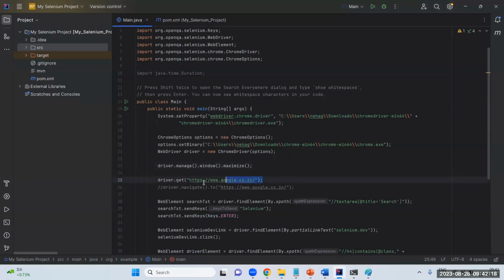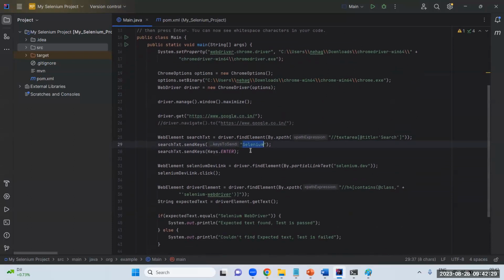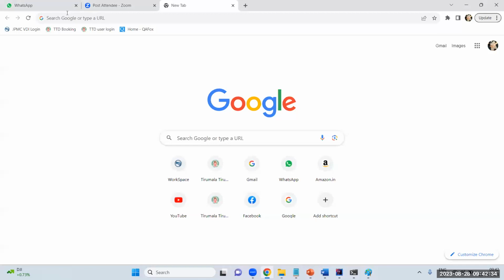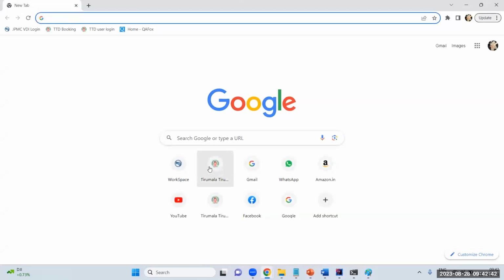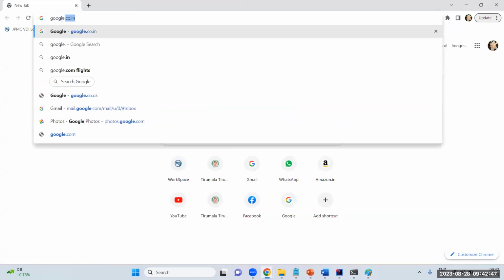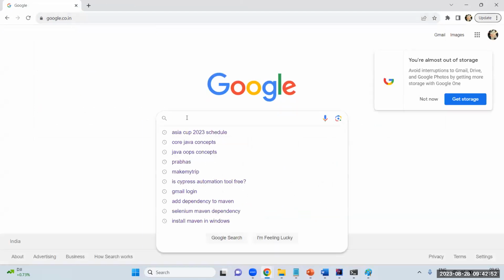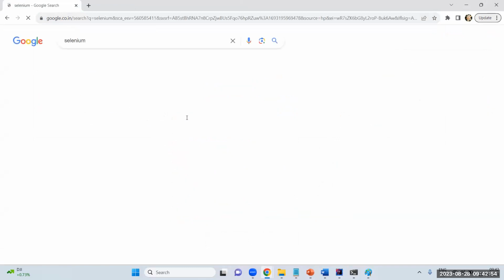Here, you see the browser link, just google.co.in, I'm opening. I just wanted to search with Selenium. Whenever I search with Selenium, there will be multiple results, right? So I'll open google.co.in here and search with Selenium.